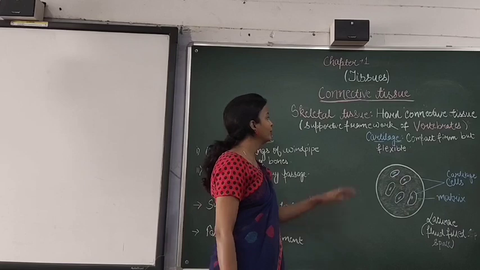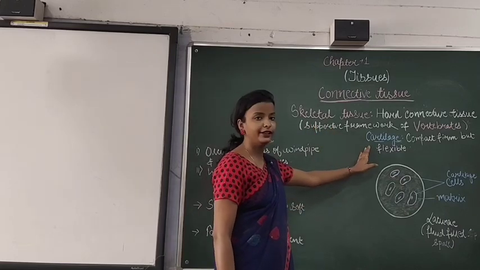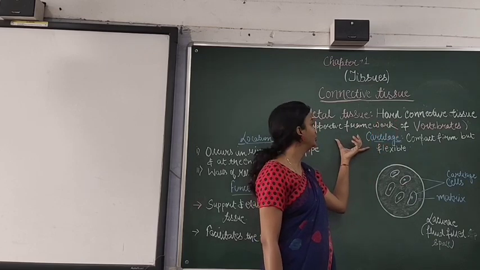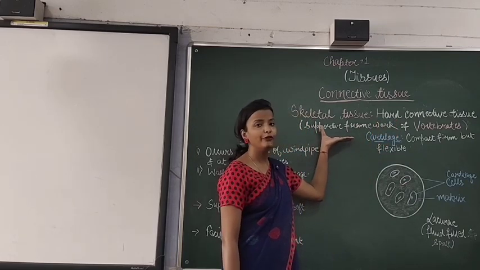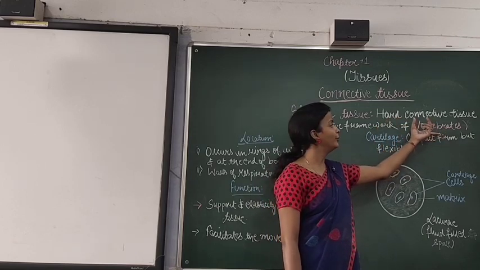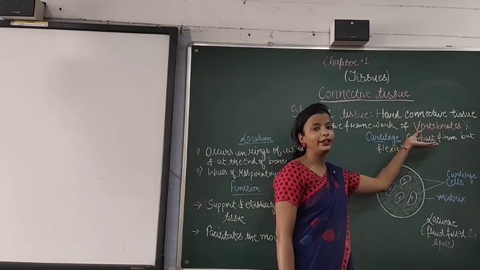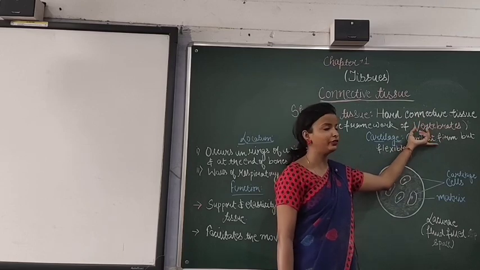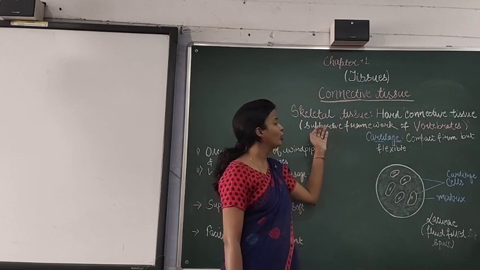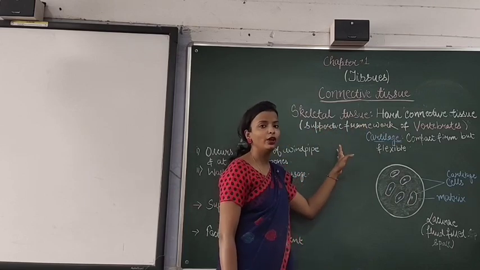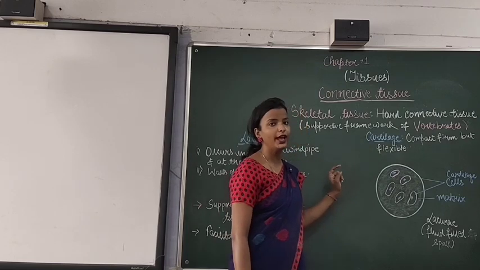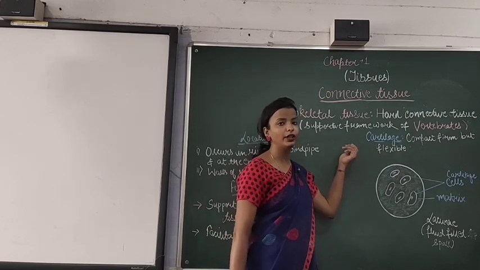Now, we will discuss the skeletal tissue cartilage. As I was explaining, skeletal tissue is a hard connective tissue and it provides the supportive framework of vertebrates. If you want, you can underline this part, vertebrates, as vertebrates are the organisms in which backbone is present. They are present in all the vertebrates including humans. Now, it is of two types, bone and cartilage. So, first we will discuss the cartilage.